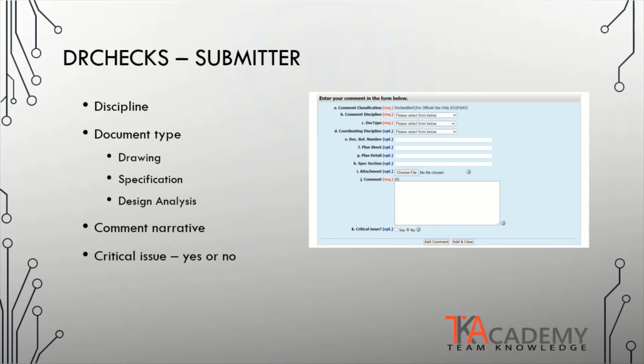Again, just like in the bidder inquiry feature, there is the option to be able to attach a file such as a drawing or photograph. The final field is the comment section for the written narrative of the submitted comment. The last item is to identify whether this is considered a critical issue or not.